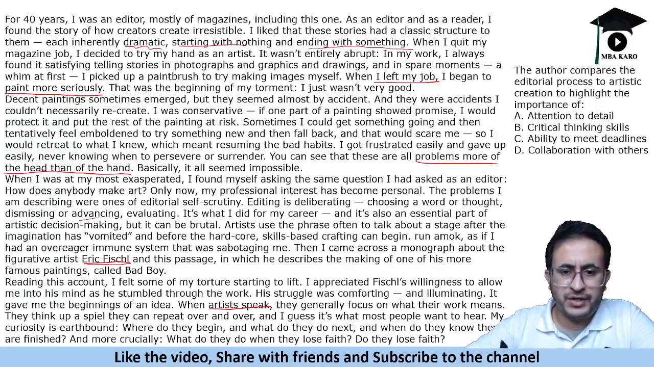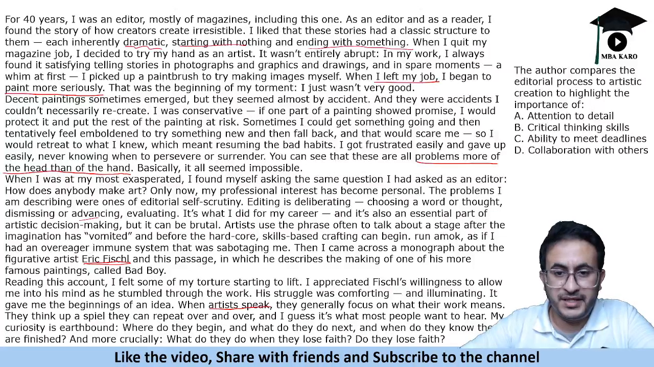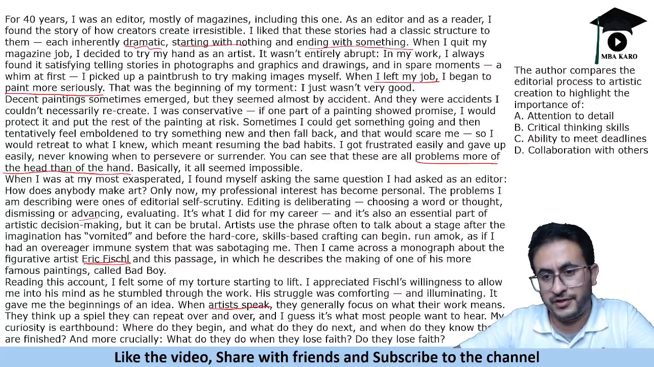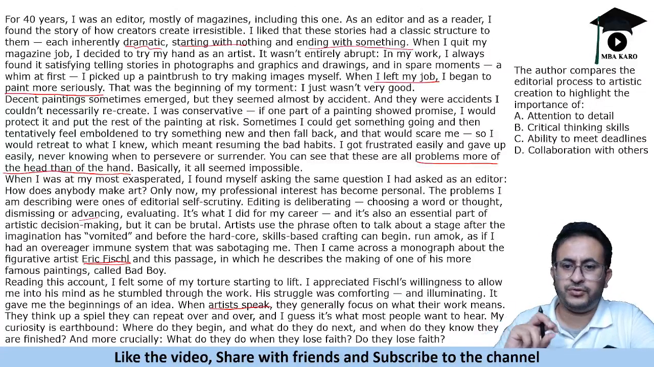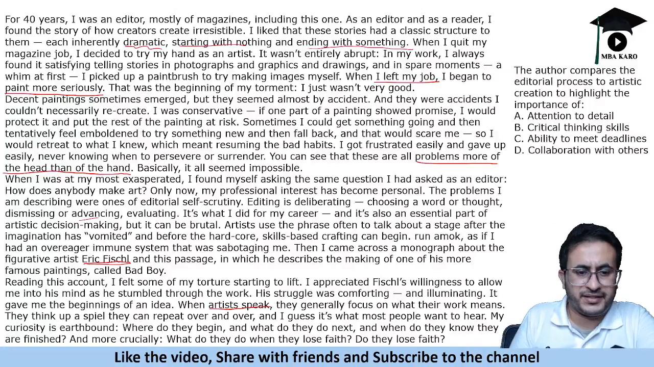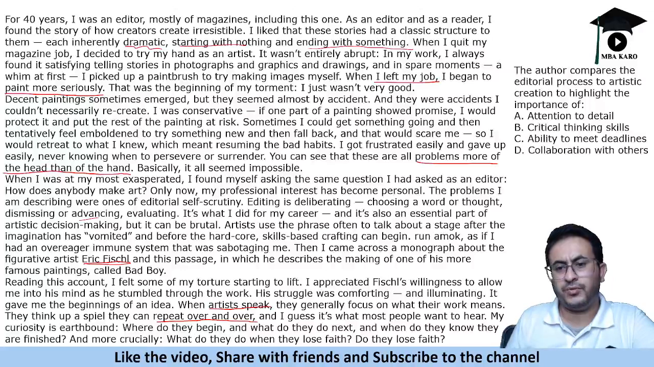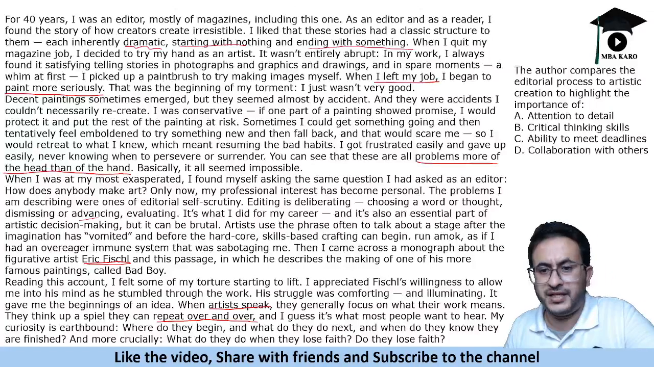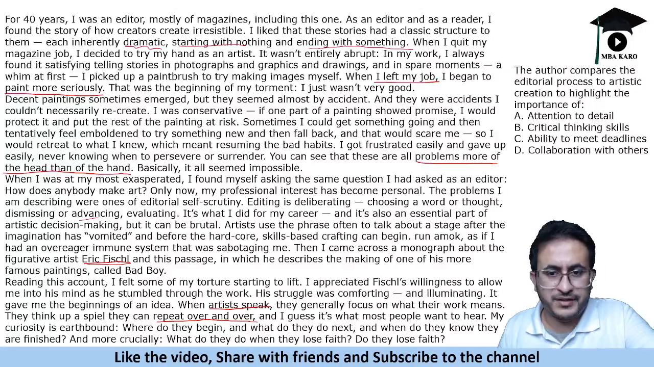So the author came to know that when they speak, they generally focus on what their work means. They try to create something and they want to repeat it. They think of a spell they can repeat over and over, and I guess it's what most people want to hear. So most of the artists want to repeat the same thing, right? What they do is portray themselves as a particular kind of artist. So that's what this passage talks about.